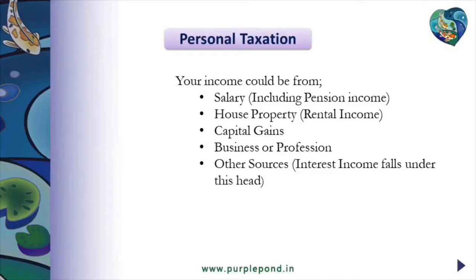To deal with the taxation, let's understand what are the incomes that are taxable. Income from salaries or pension, income from house property, that is your rental income, from business or profession, income from capital gains, and other source of income is the fifth head. Any income that we derive would be taxed in any one of the five heads of income.